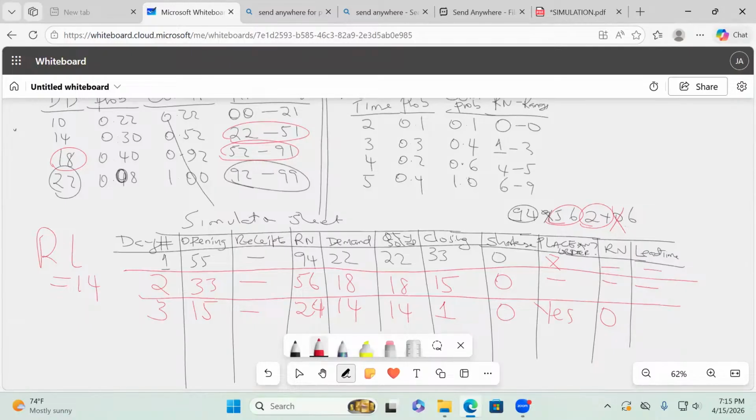So then we have gone to day number 3. I'm the stock manager. Day number 3, how many stocks do we have at the beginning? 15 in the store. So you see, now we start selling. We sell the first unit, we hit 14. When we hit 14 in day number 3, what do we do? We place an order. I'm going to place an order here because it is in day number 3 when 14 was struck, not day number 2.